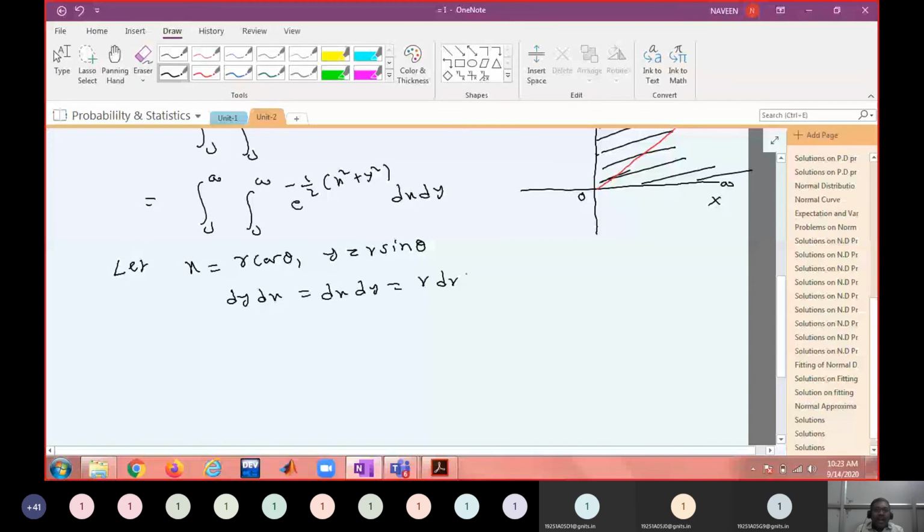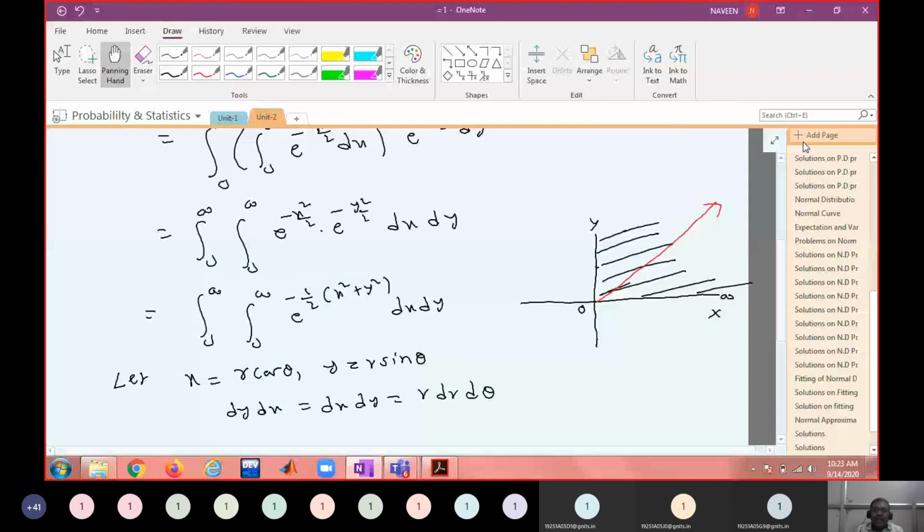Now you see r varies from 0 to infinity; the radius vector is going to infinity. Theta varies from where to where? You rotate this ray from the lower bound to the upper bound of the region.